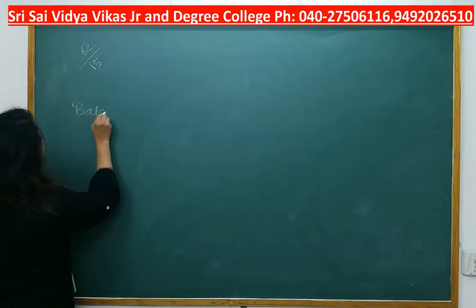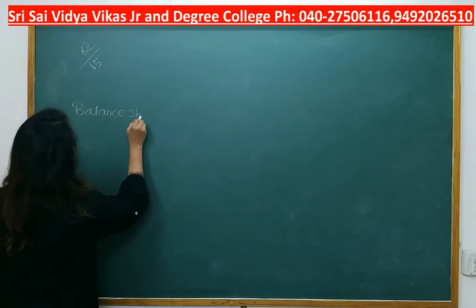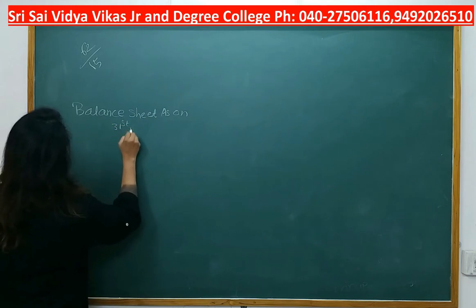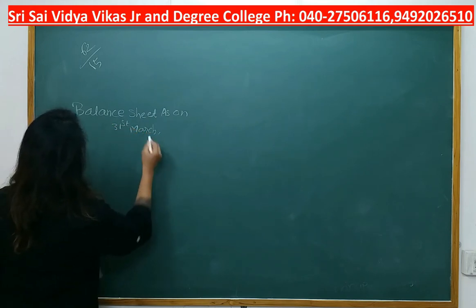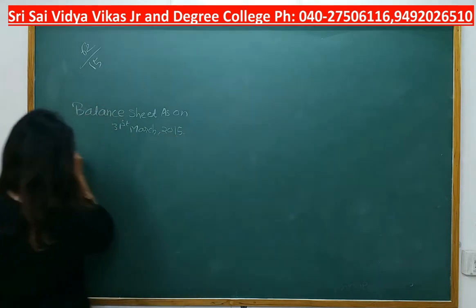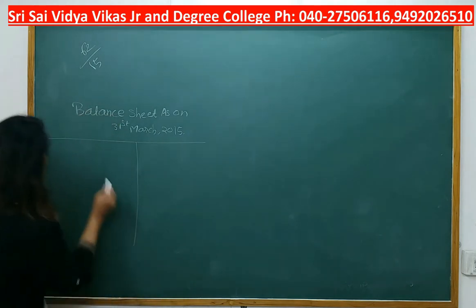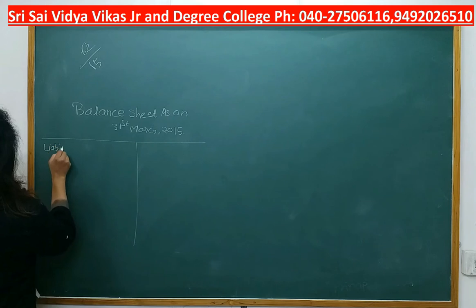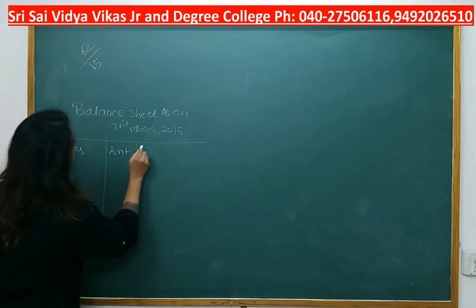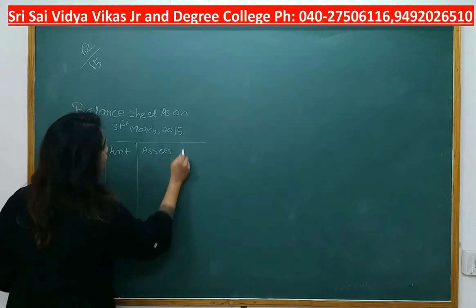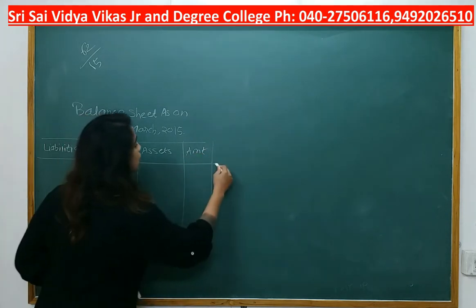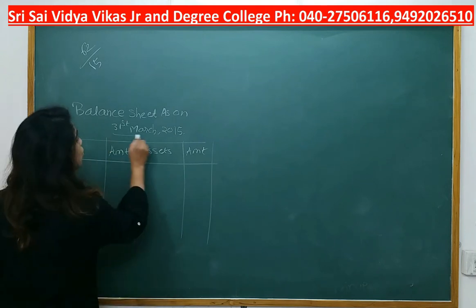First, I will write your balance sheet as on 31st March 2015. Balance sheet is a statement which is divided into two parts. Here it is: liabilities, amount, assets and amount. See, students, why are we preparing this? Because we want to find out capital at the end of the year.